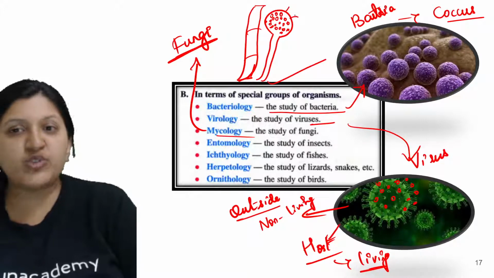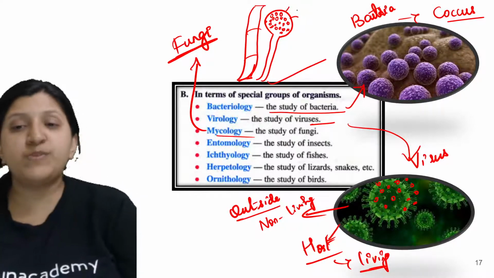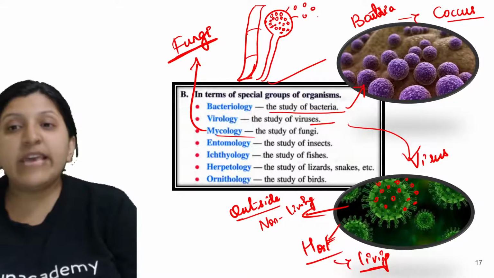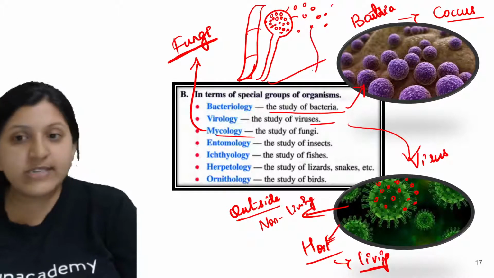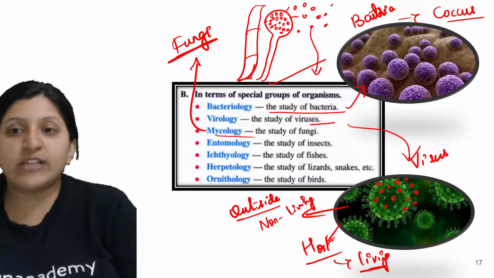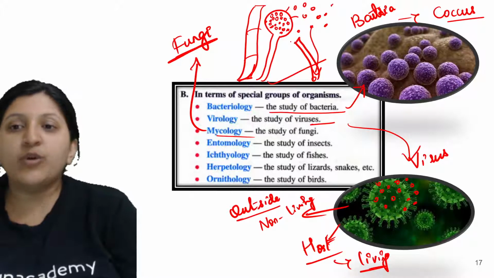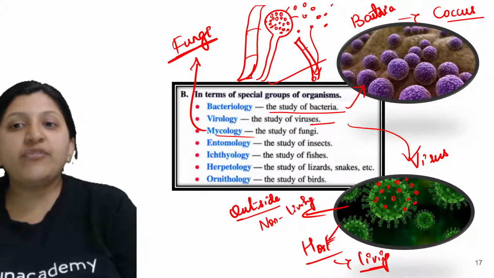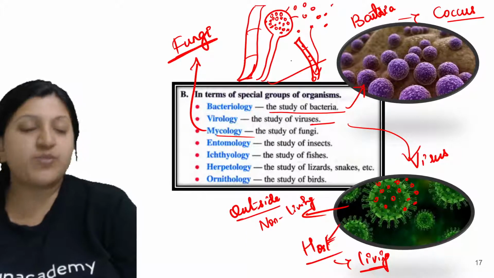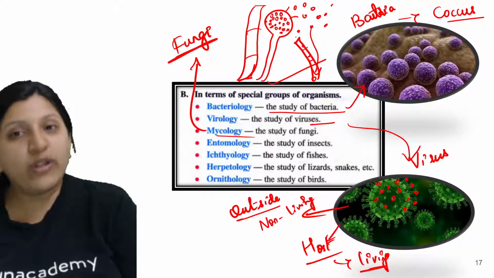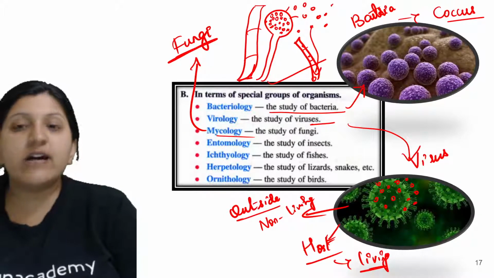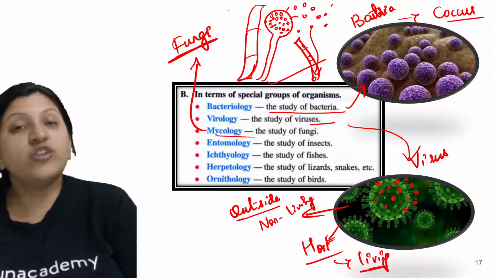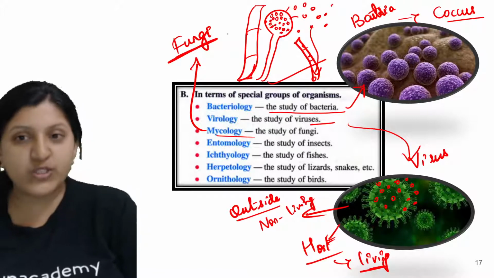Okay, so this will burst open now, and all these spores which are contained will be released into the surrounding area. Wherever this falls, let's say it falls here, it will start taking the nourishment and grow back to form a hyphae, mycelium, sporangium, spora, spores. So all these are being formed again. So now this is a sexual mode of reproduction. So there is a sexual mode of reproduction also that occurs.